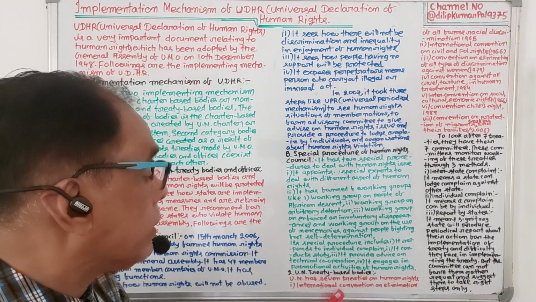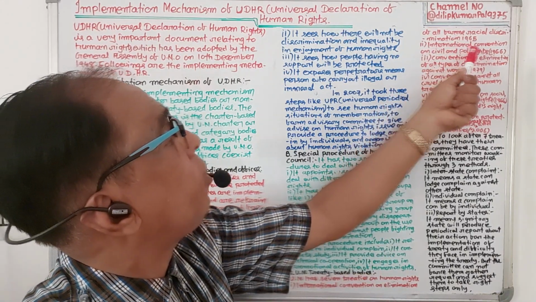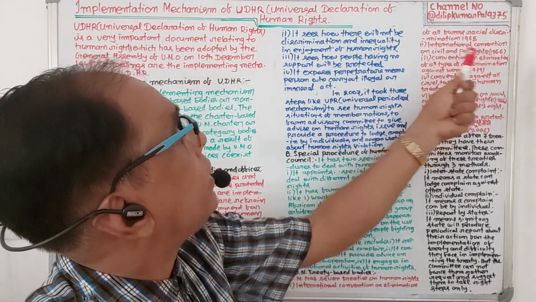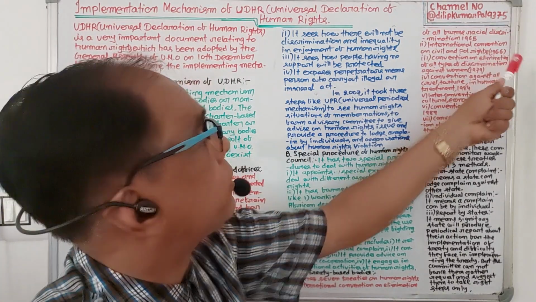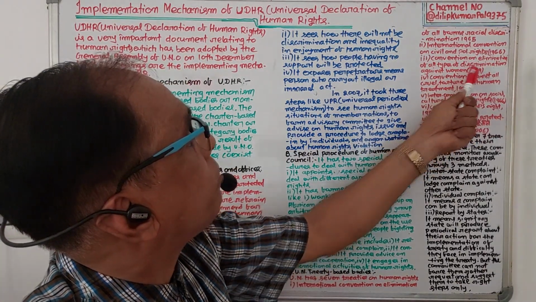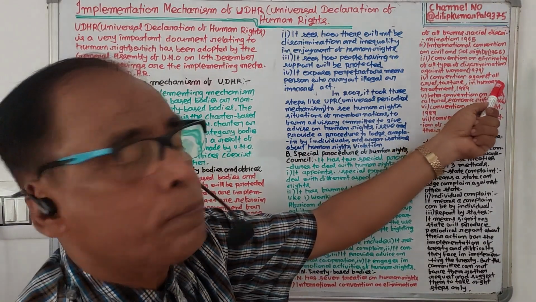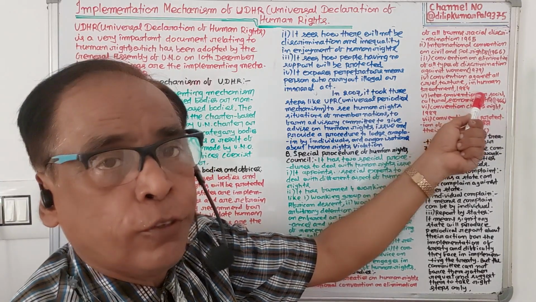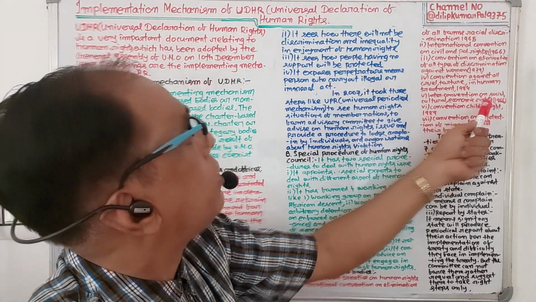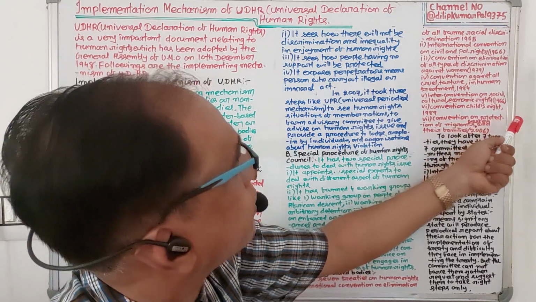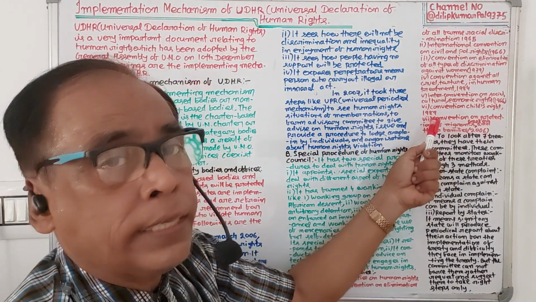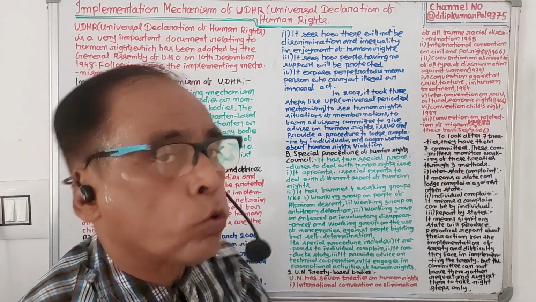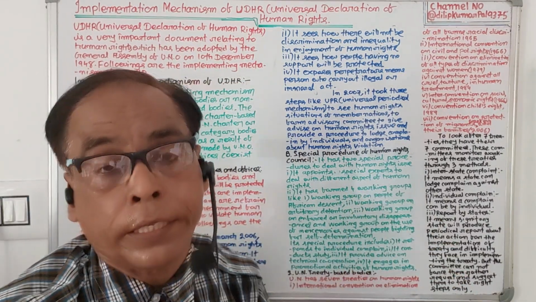Number 1, International Convention on Elimination of All Forms of Racial Discrimination, 1965. Number 2, International Convention on Civil and Political Rights, 1966. Number 3, Convention on Elimination of All Types of Discrimination Against Women, 1979. 4th, Convention Against Torture and Other Cruel, Inhuman Treatment, 1984. Number 5, International Convention on Social, Cultural, Economic Rights, 1966. Number 6, Convention on Child's Rights, 1989. Number 7, Convention on Protection of Migrant Workers and Their Families, 2006.